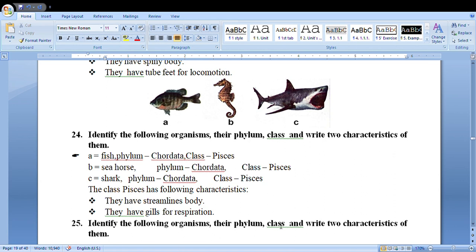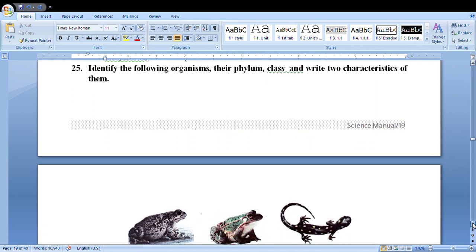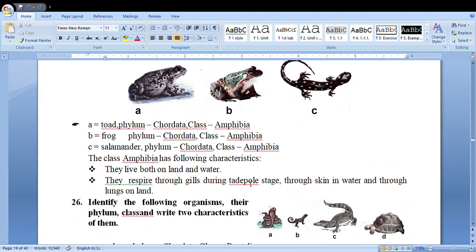Identify the following organism, phylum, class, and write their two characteristic features. Question is similar. Obviously, A is toad, phylum Chordata, class Amphibia. B is frog, phylum Chordata, class Amphibia. C is salamander, phylum Chordata, class Amphibia.